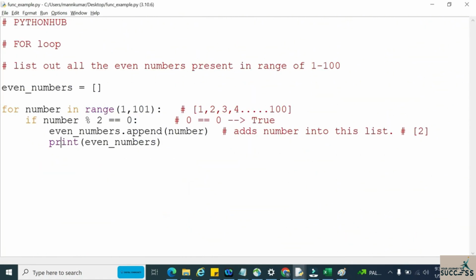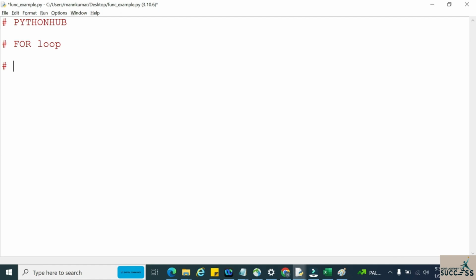Now let us try to explain one more code with this for loop. Now print all the vowels present in a name. Since I want a name in this particular scenario, I'm taking a name from the user. Input of enter a name.